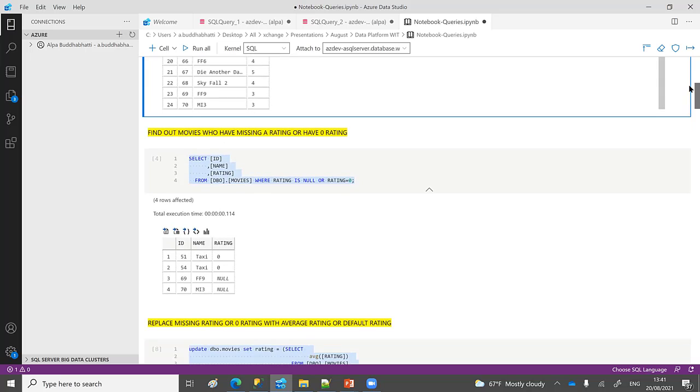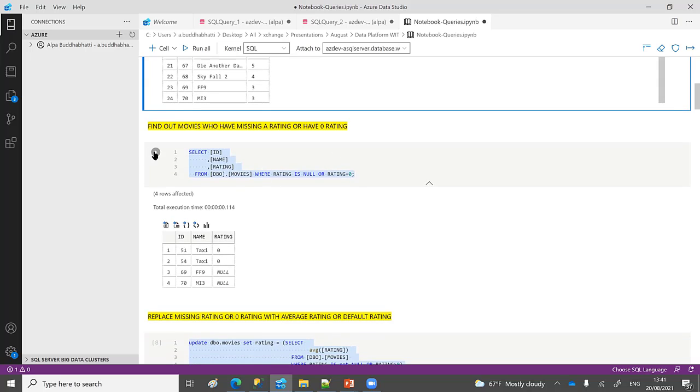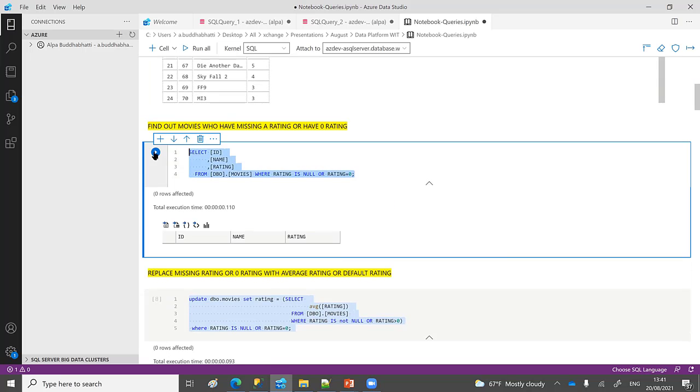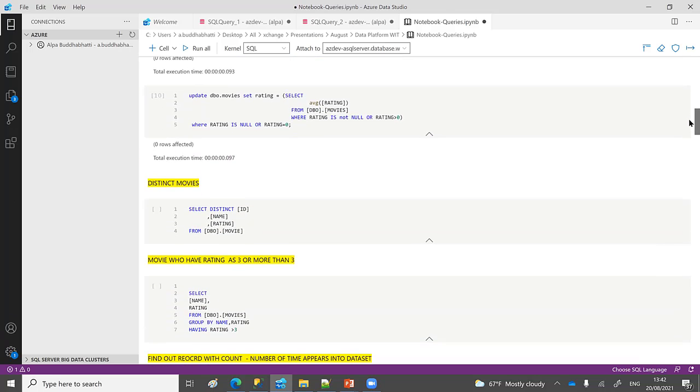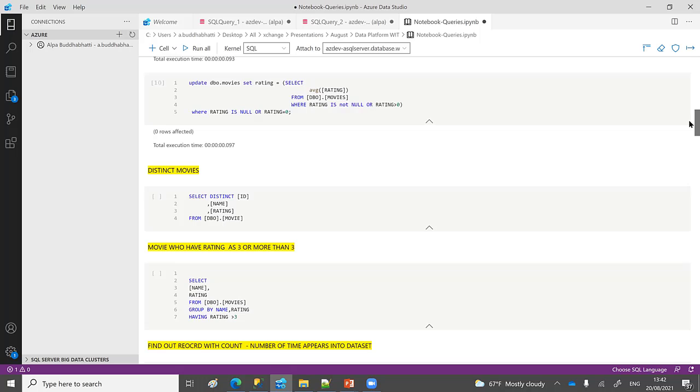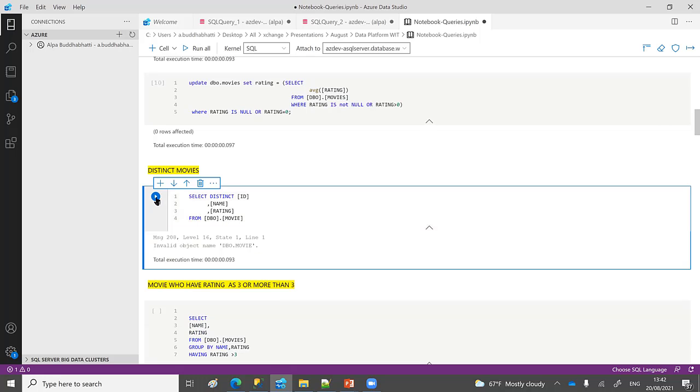So if I run this query now, it shouldn't return anything because it's already updated. There were 4 records which had missing or incorrect information, and they are replaced now. So it looks like my data is now slightly correct. You can see that now I'm selecting distinct values from a table.